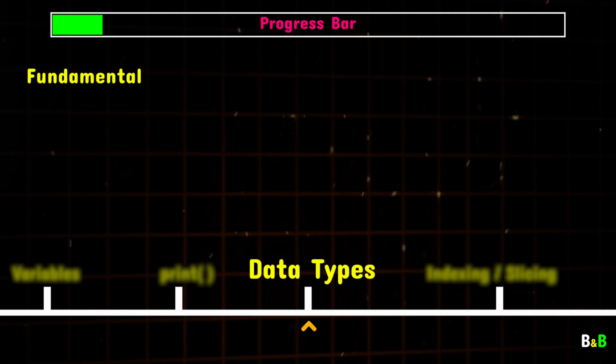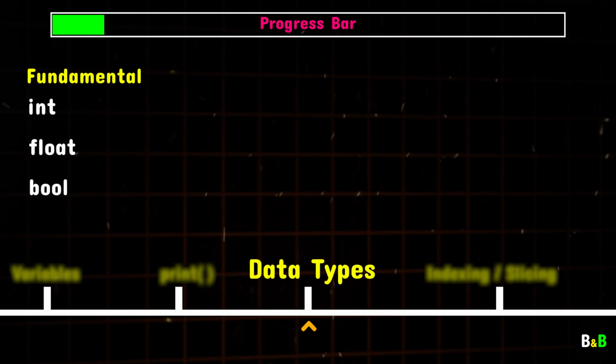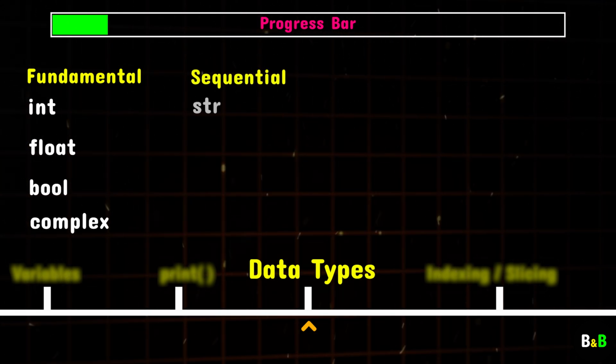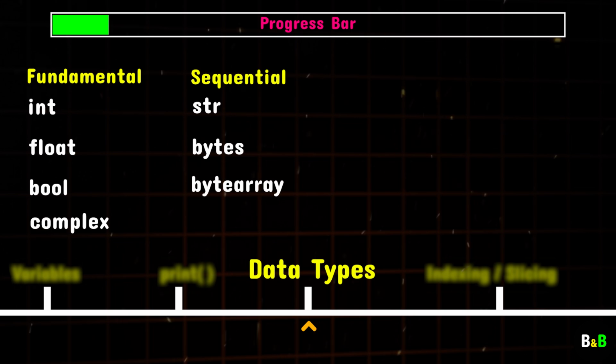First, we have the fundamental data types. These include integers, floats, booleans, and complex data types. They're the basics that form the foundation of Python programming. Then we have sequential data types. Here we have strings, bytes, byte arrays, and range data types. These data types let you work with sequences of elements, such as characters in a string or a range of numbers.